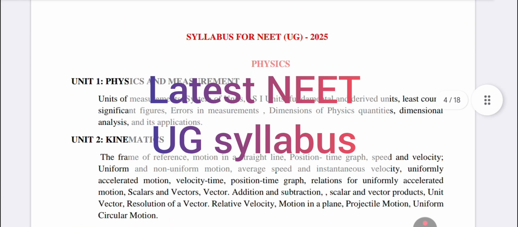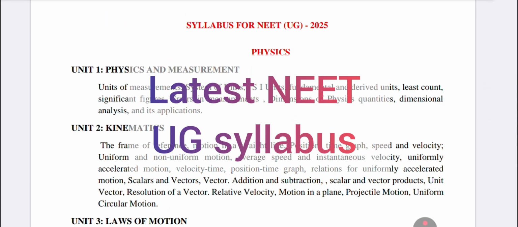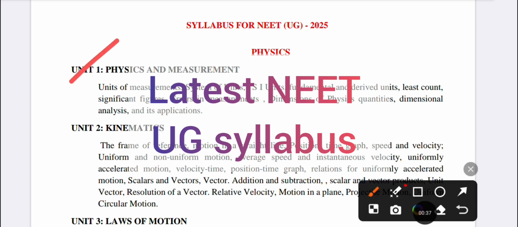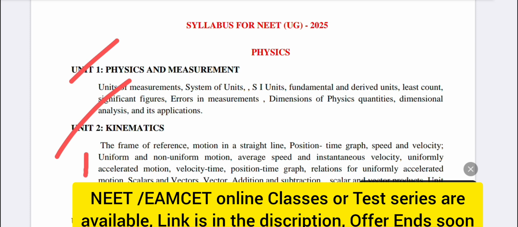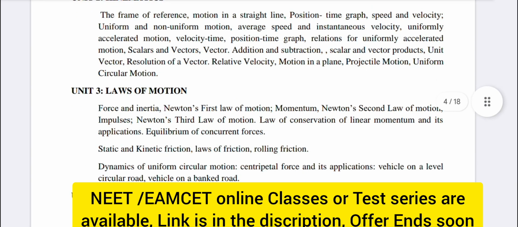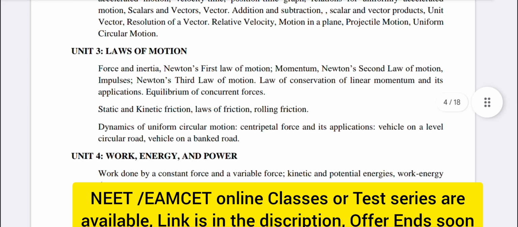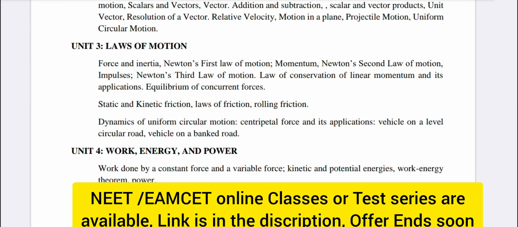If you see, coming to the physics syllabus, unit 1 is physics and measurements and kinematics. In kinematics, there is frame of reference and then uniform motion, vectors, up to projectile and circular motion, and laws of motion.